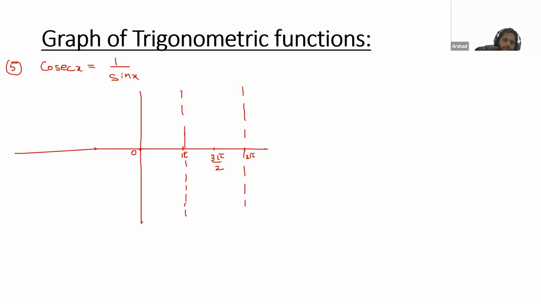Then here we have minus pi, so at this one we will draw dotted. Then we will draw dotted for minus 2 pi. Now this is pi by 2, minus pi by 2, minus 3 pi by 2. Now, Atif, what's the value of cosec pi by 2?